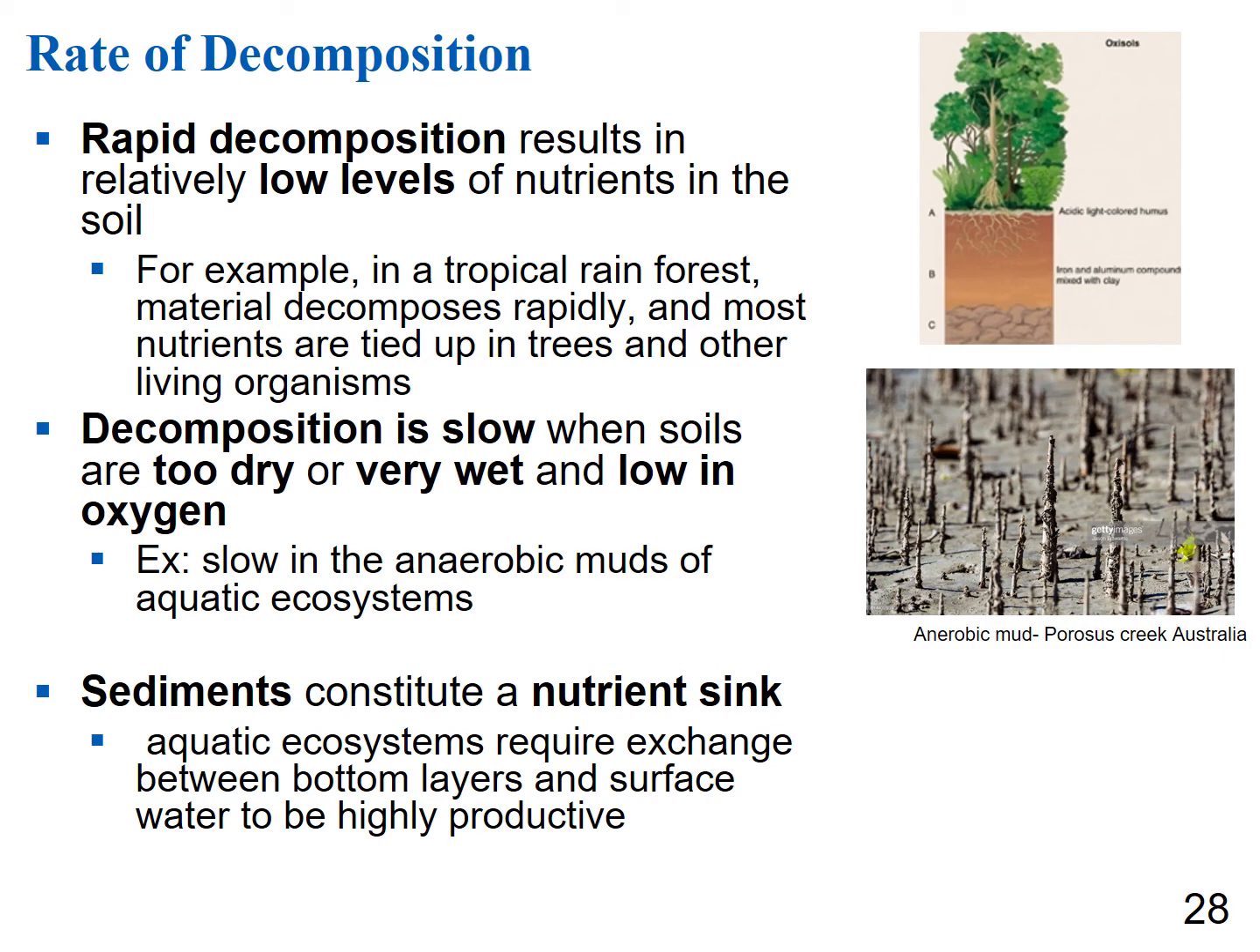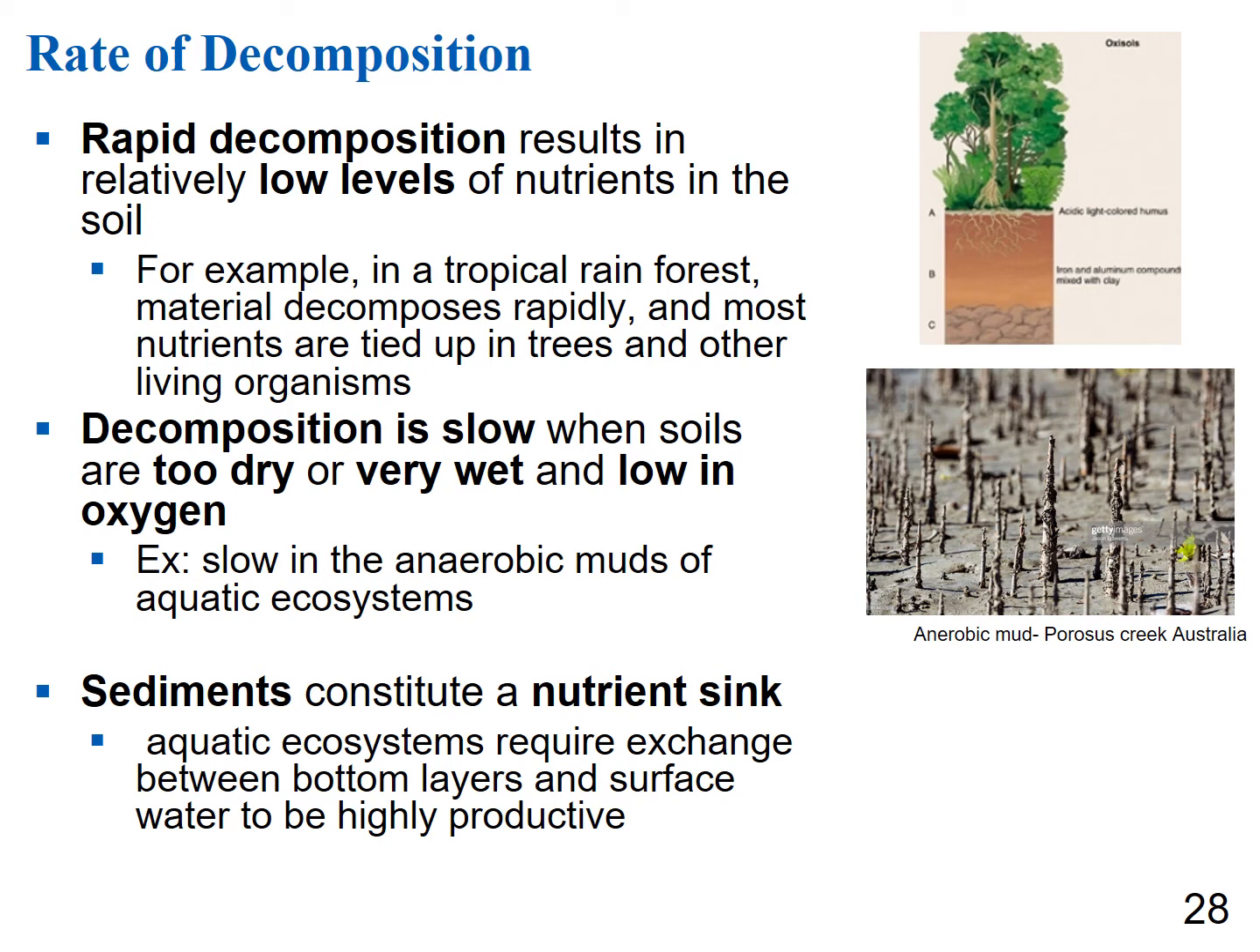Decomposition is going to be slow when soils are either too dry or too wet and low in oxygen. So anaerobic muds of aquatic ecosystems are going to have low decomposition rates. And if anybody has a compost pile, getting oxygen into your compost pile, you do that by turning your compost, depending on what kind of system you have going on. That's going to increase your rate of decomposition, which will get you your nutrient-rich compost that you can put on your plants.